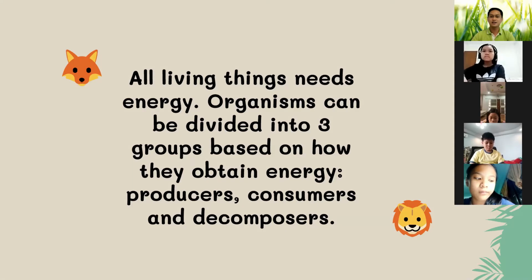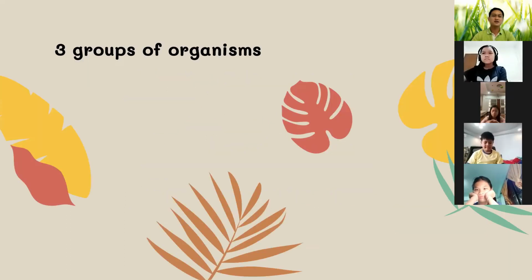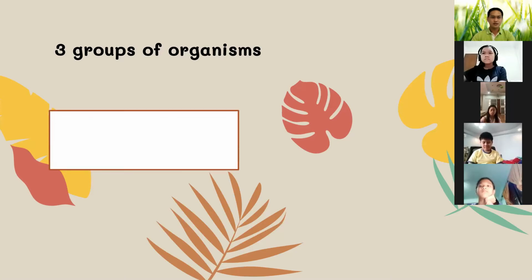Organisms can be divided into three groups based on how they obtain energy. We have the producers, consumers, and decomposers. So, three groups of organisms. The first one is producers.